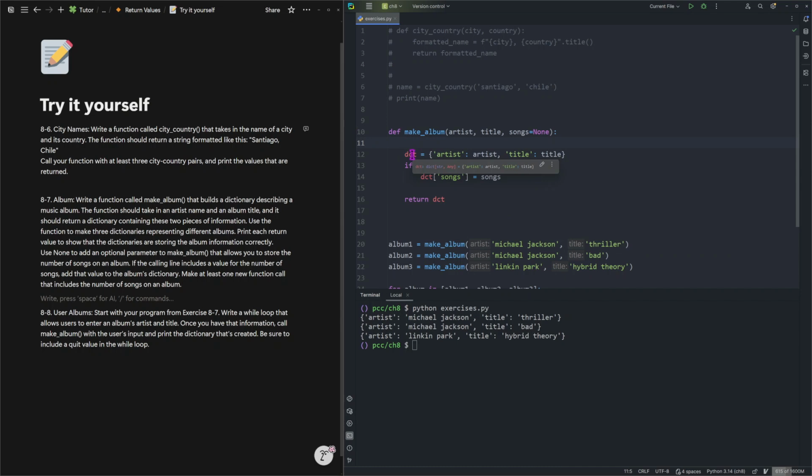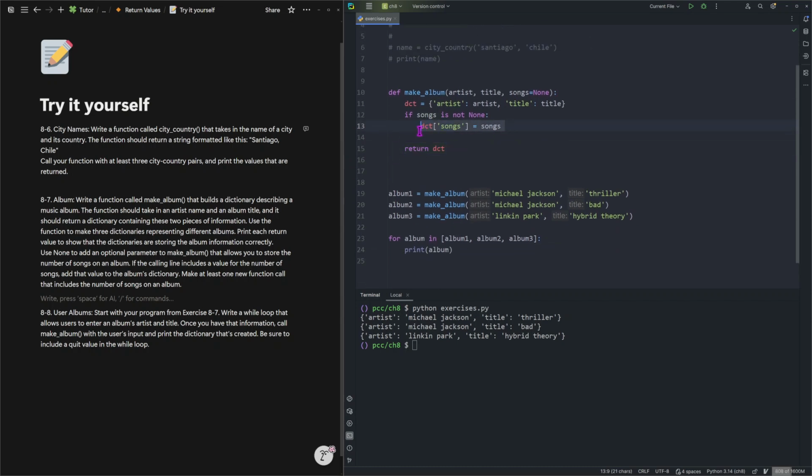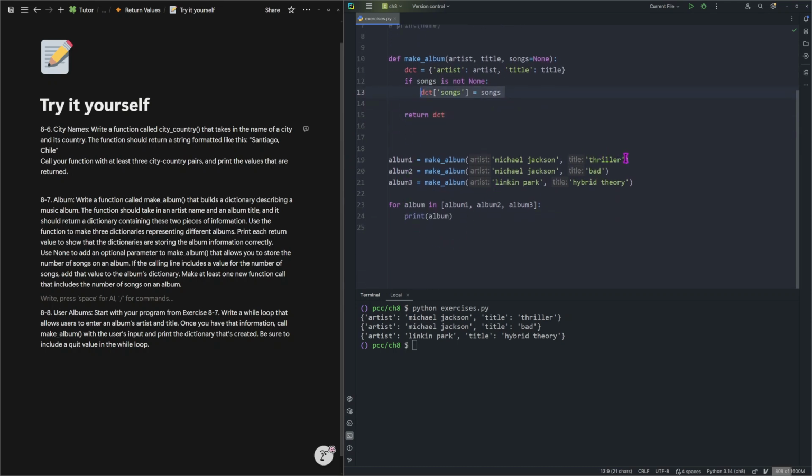In Python or in any language, you have multiple ways of solving the same problem. This is another one. I think this is a more common way of doing it. This is how most people would do it. They just create one dictionary, and based on the condition, they are modifying the dictionary. In this case, we are adding an item to our dictionary. Now let's say Thriller has 5 songs and Hybrid Theory has 2 songs. And now we can run our code and see what we get.